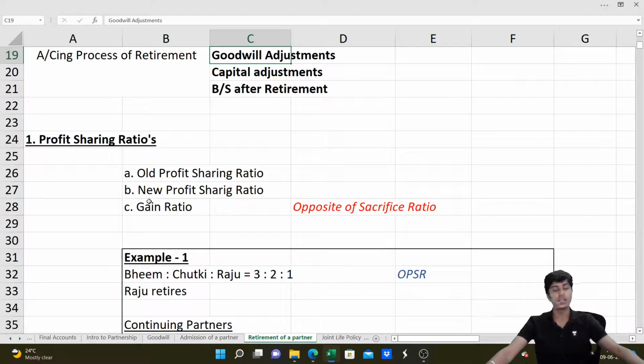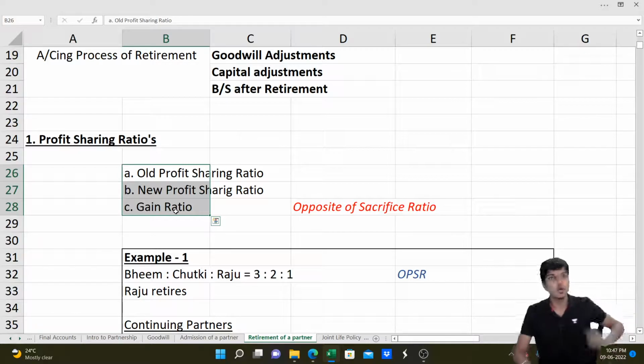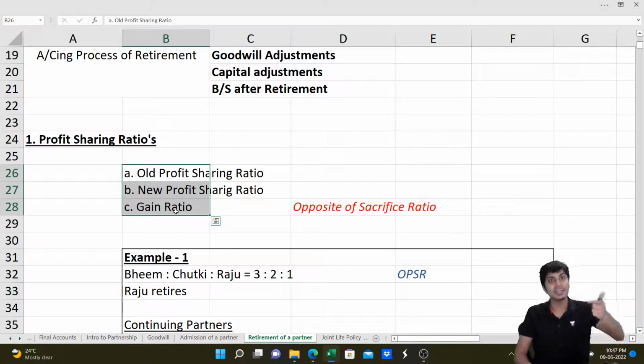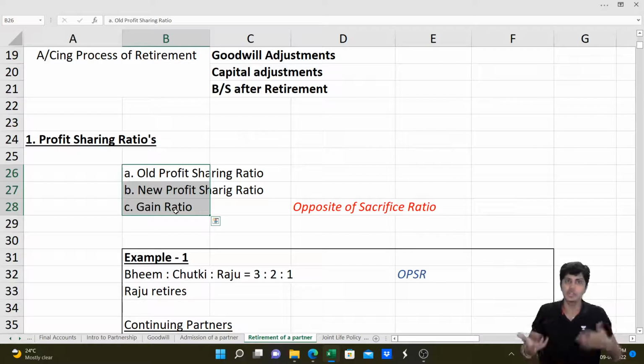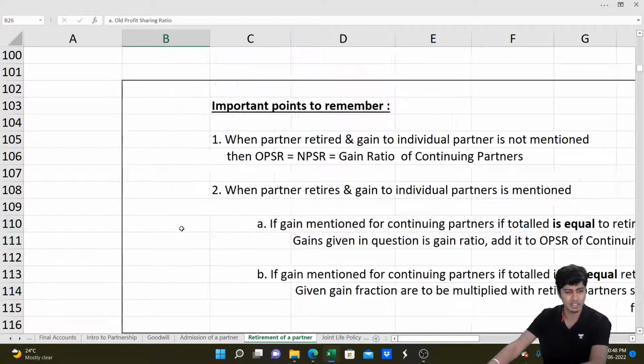You just need to know the ratios also. There are three ratios here: old profit sharing ratio, new profit sharing ratio, and gain ratio. Gain ratio is the opposite of sacrifice ratio. So in the case of retirement, old profit sharing ratio plus the gain ratio will be the new profit sharing ratio. So the new ratio will be greater than the old ratio because the continuing partners are gaining, no? The retiring partner's share is now their share. Got it? Fantastic.